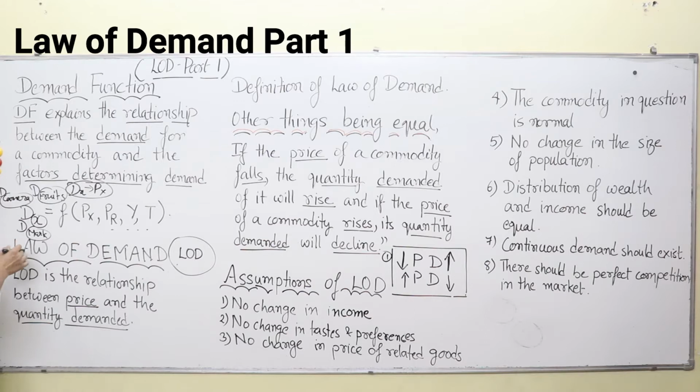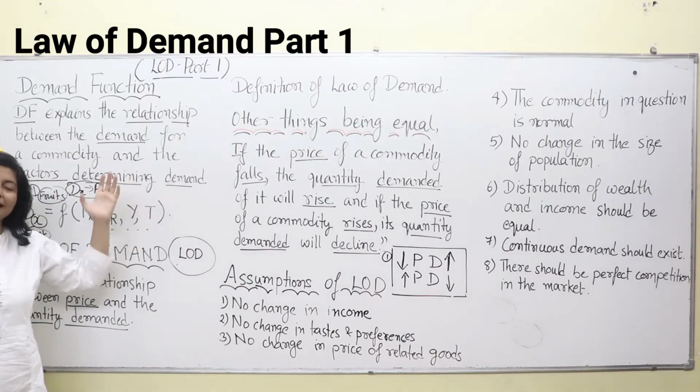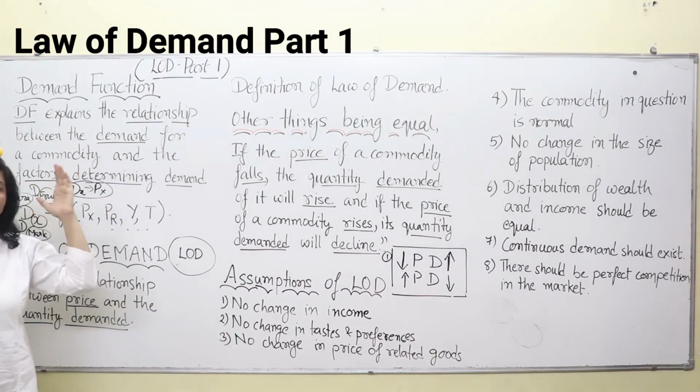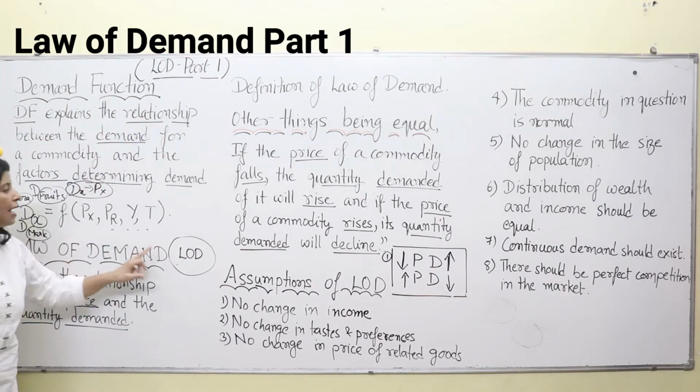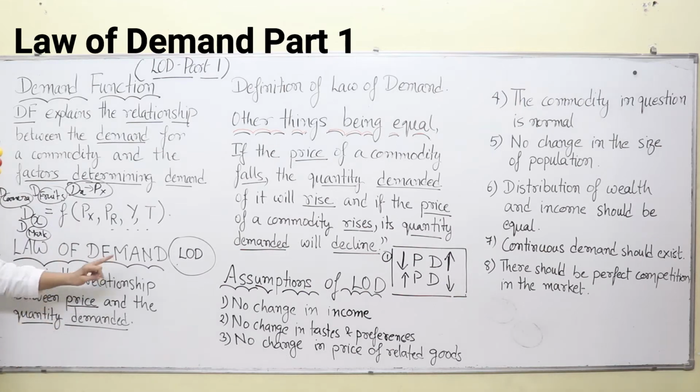Then we come to the law of demand. I hope this is understood by you, and you can see in the market what things you keep in mind, or which affect your demand, when you purchase any commodity. Then comes the law of demand. Here we are studying the law of demand, part 1. So the law of demand starts here. LOD is the abbreviation I will be using throughout this explanation. So keep it in mind, LOD means law of demand.